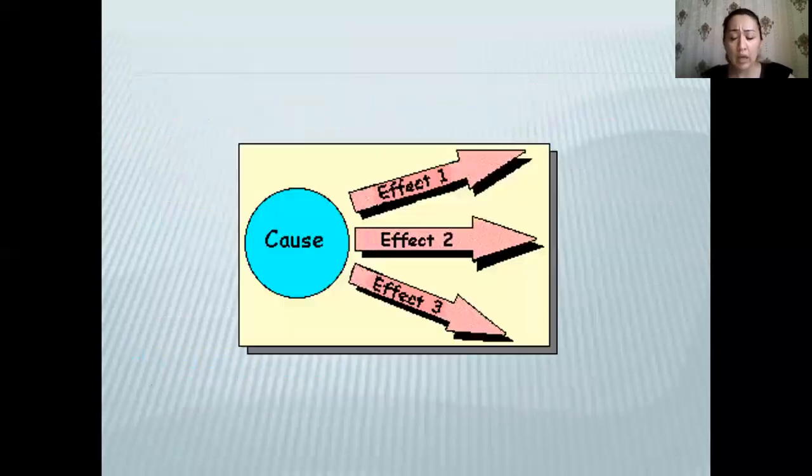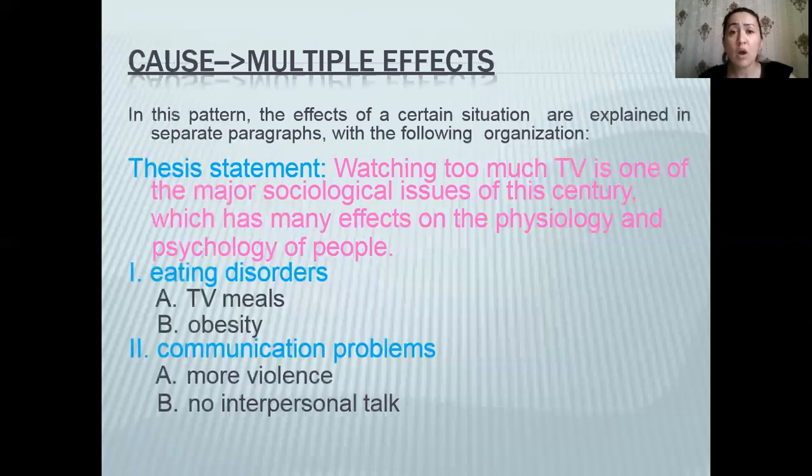So, also some causes in turn can result in multiple effects. So in this case, let's see the organization. In this pattern, the effects of a certain situation are explained in separate paragraphs with the following organization. So the thesis statement will be like this.